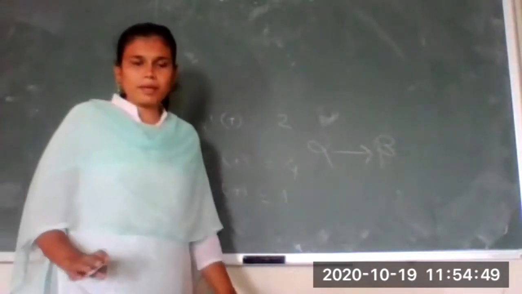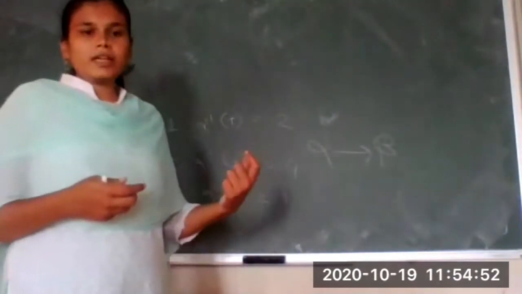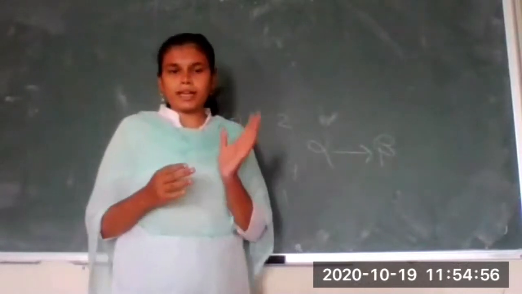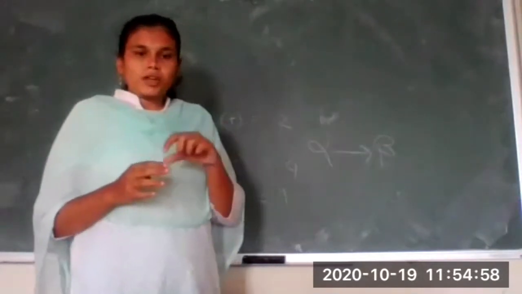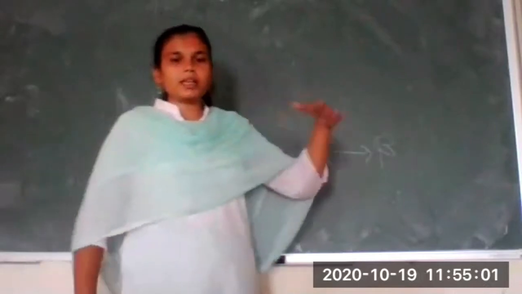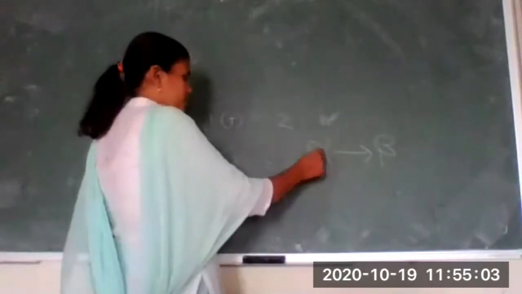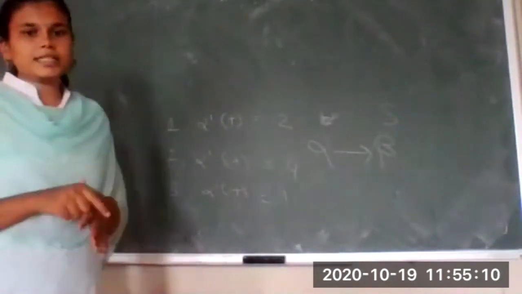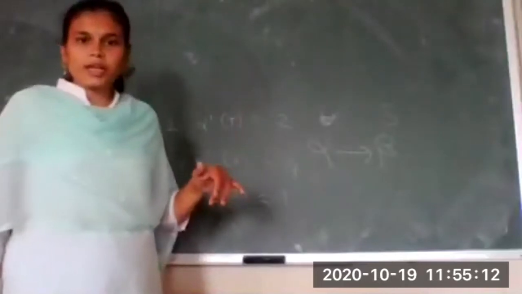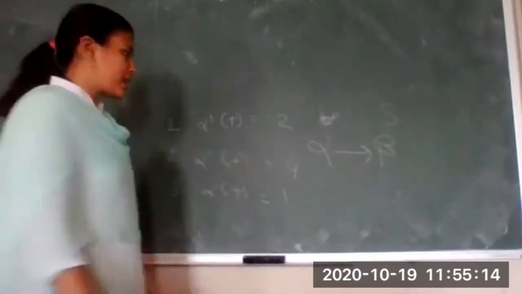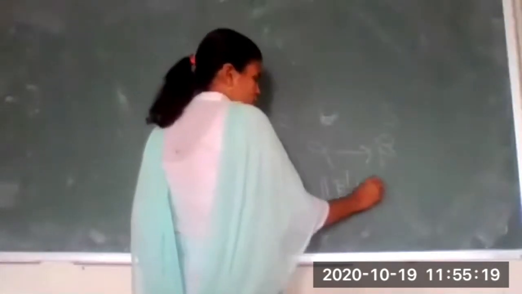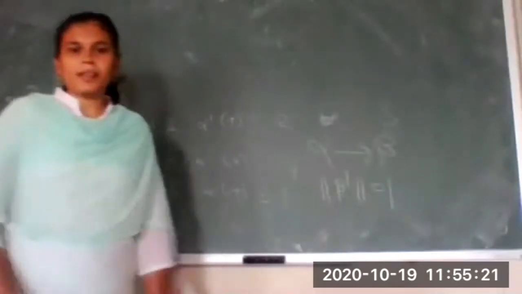Okay, what is the meaning of parameterization? Writing our equation in terms of parameter t. Reparameterization means writing our equation, instead of in terms of t, in terms of s. Suppose the curve alpha is in terms of t. Now we have reparameterized and written the curve in terms of s. So if we are able to write it in terms of s, what is the condition? The new curve, that is beta dash, should have the unit speed.